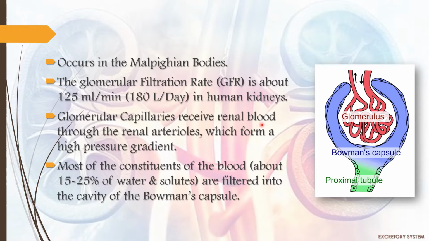The renal blood is the blood that flows to the kidneys for filtration, and the renal arterioles are the arterioles inside the kidneys. Most of the constituents of the blood, about 15 to 25% of water and solutes, are filtered into the cavity of the Bowman's capsule, which is then carried out to the next part of the nephron.